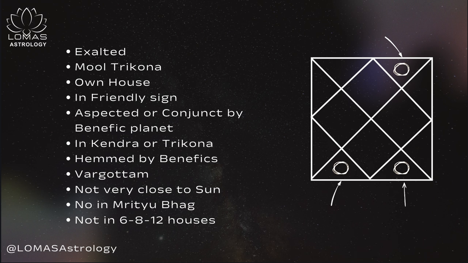And then there are the Trik Bhavas: 6, 8 and 12. These are called Trik Bhavas, right? Any planet, especially benefics, sitting in the 6th, 8th or 12th house is not considered good. So this is how you will evaluate the strong or weak planet, and accordingly you will do the prediction.